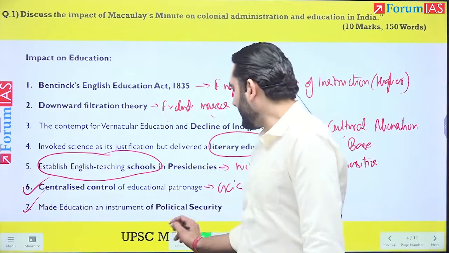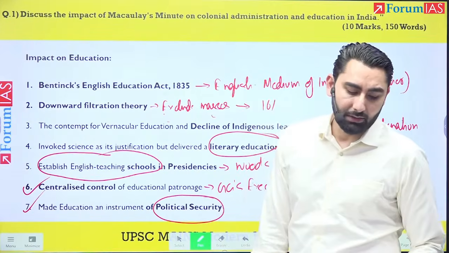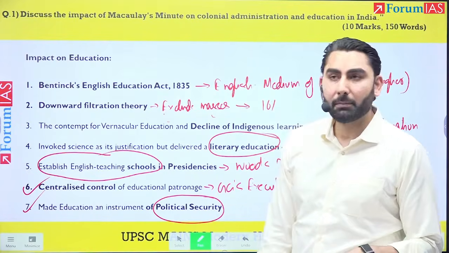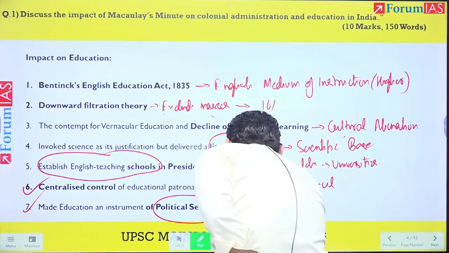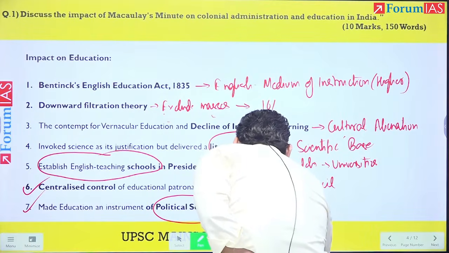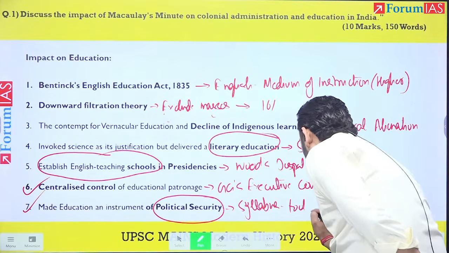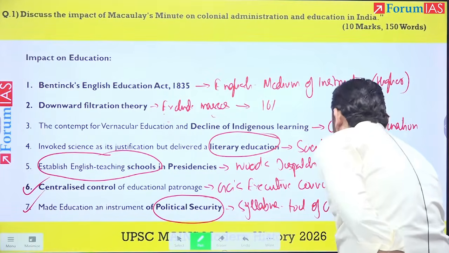Okay. Further, it made education an instrument of political security. Because now the syllabus itself has become a tool of governance.